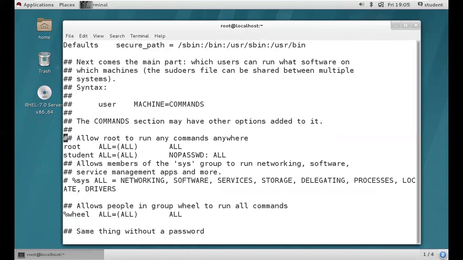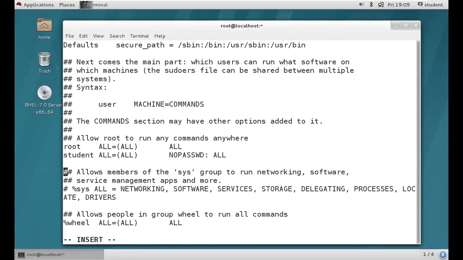So let's see here. Go to line number 97, right? Here we'll have the student user. Remove all this. According to your requirement, you can give the commands. Guys, we should not provide just the command name. We need to provide the command's entire path where it is located. All the root user commands, where are they located?